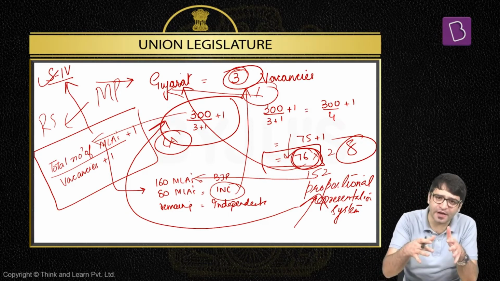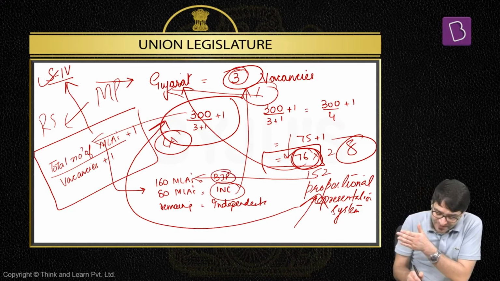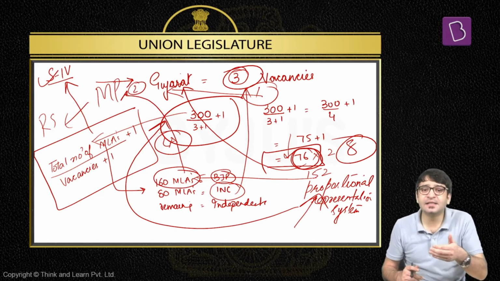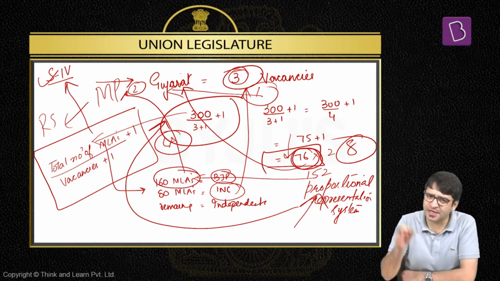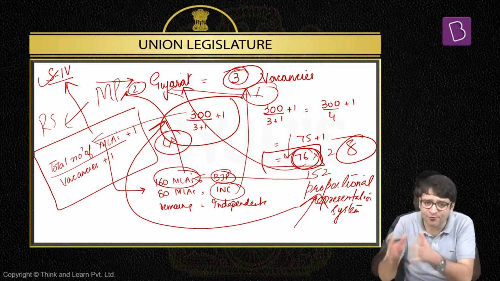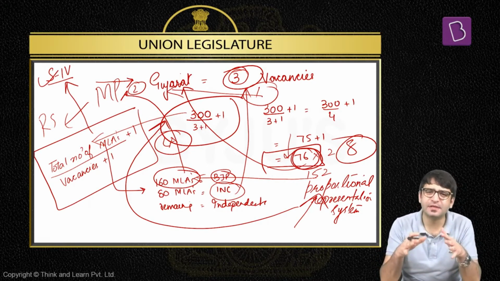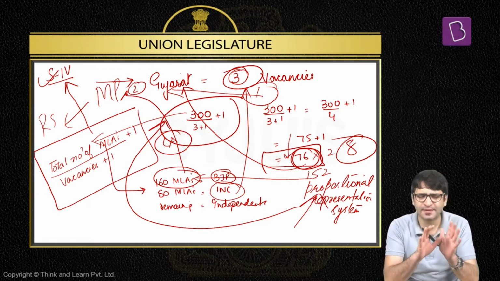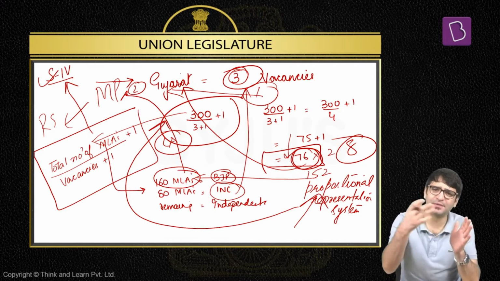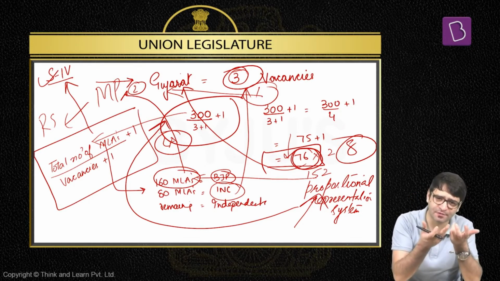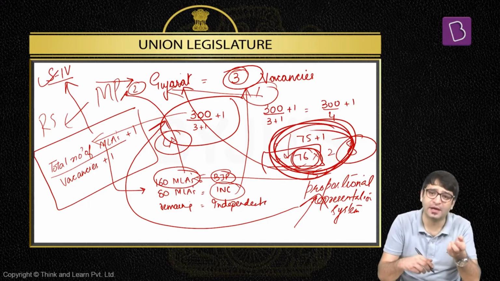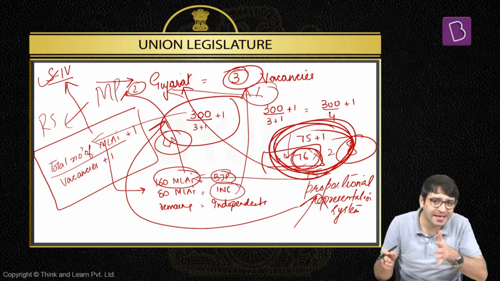And in this proportional representation system, what happens? A political party will have as many representatives in Rajya Sabha as is their strength in the legislative assembly. That means if BJP has 160 MLAs, it is sure that 2 of its candidates will be elected to Rajya Sabha. If Congress has 80 MLAs, it is sure that 1 of its candidates will be elected to Rajya Sabha. Proportional representation system. That is why we say even before the voting takes place, we get to know whether a political party will have its representative in Rajya Sabha or not. It's basically decided on the basis of the fact that this political party should have the number of MLAs required to get this candidate elected to Rajya Sabha.